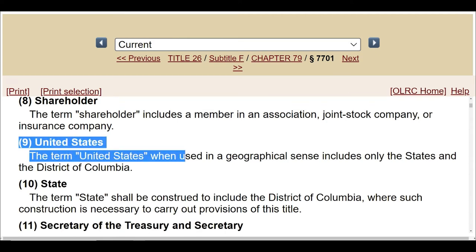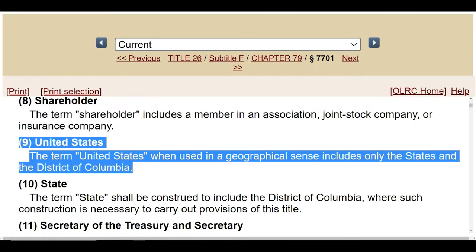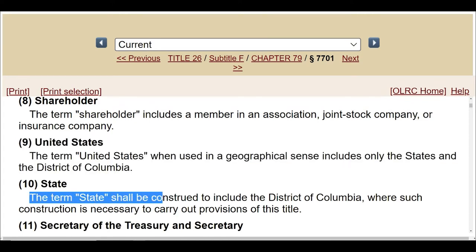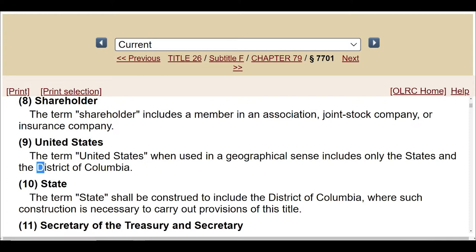The term United States, when used in a geographical sense, which is what we are looking for, includes only the states and the District of Columbia. And the term state shall be construed to include the District of Columbia. So you have, again, United States is the District of Columbia plus the states, which are also the District of Columbia. You get the same. United States is District of Columbia. Now, you think that's incredible?